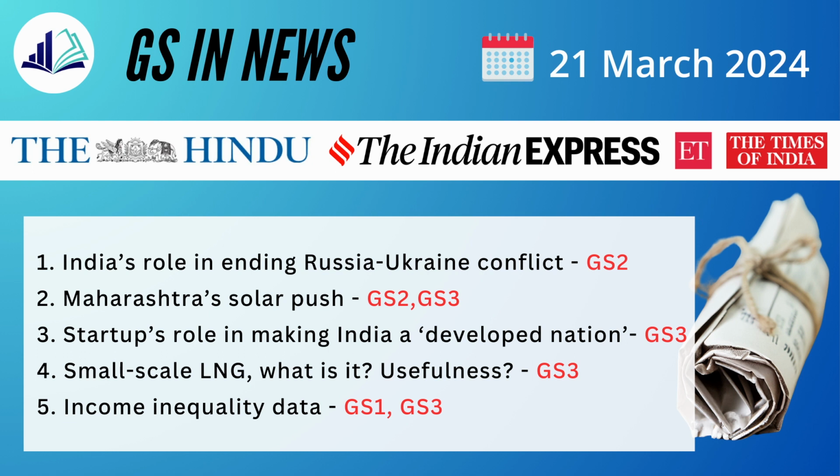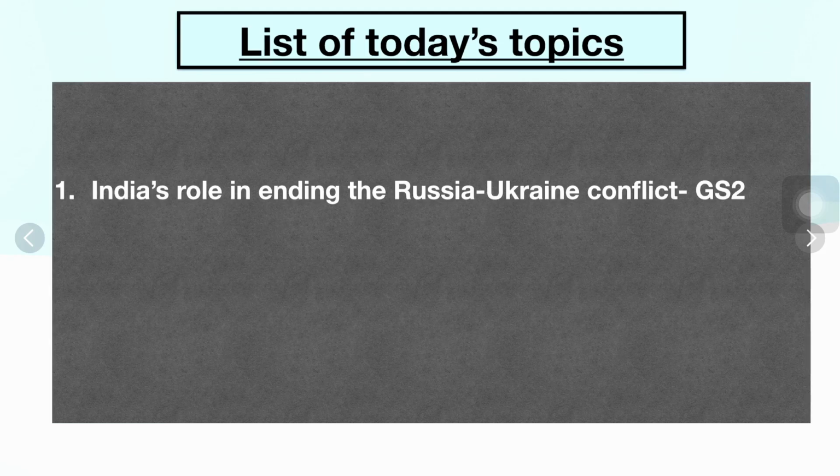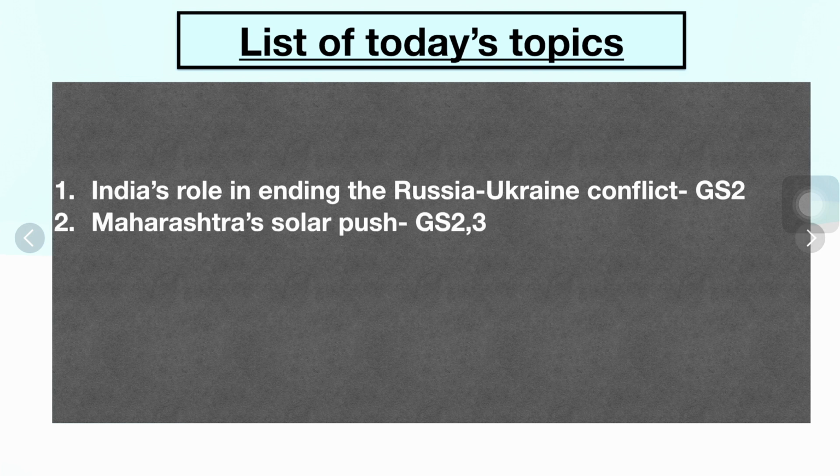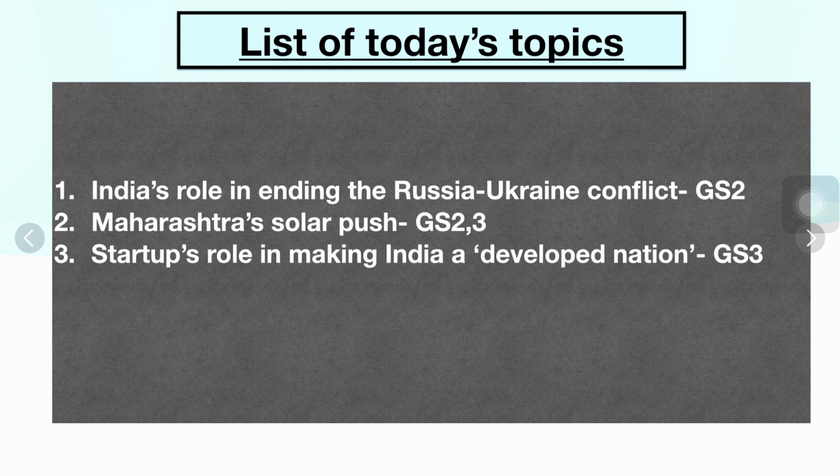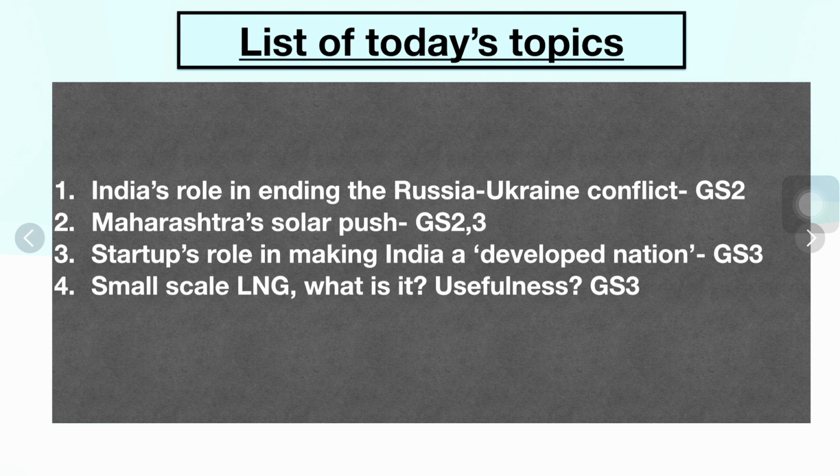In this series, the first topic that appears today is India's role in ending the Russia-Ukraine conflict. It is part of GS2. Then Maharashtra's solar push, that is GS2 and 3; startups' role in making India a developed nation, that is GS3; small scale LNG, what it is and its usefulness, which can be asked in GS3 also. Income inequality data can be beneficial for writing society answers and even GS3 answers.